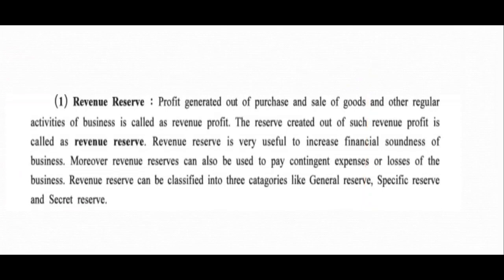Revenue reserve is very useful to increase financial soundness of business. Moreover, revenue reserves can also be used to pay contingent expenses or losses of the business. Revenue reserves can be classified into three categories like general reserve, specific reserve, and secret reserve. Okay, now we will see the meaning of all three.